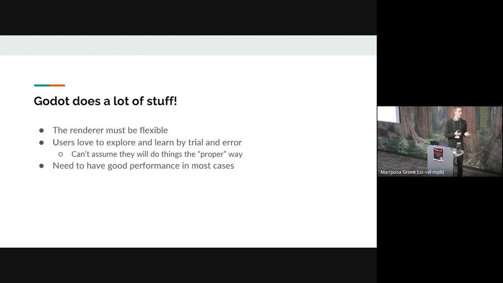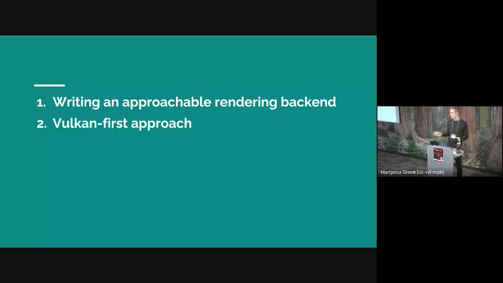And so what we aim to do is have good average performance, or good performance in most cases. And importantly, we try to avoid situations where we hit pathological edge cases and performance falls off a cliff. So we want users to be able to just try things out, do what they want to do, and then expect that they'll have acceptable performance. And we really want to avoid the situations where they tweak one seemingly random variable and all of a sudden their game is no longer running. Okay, so that is the background.